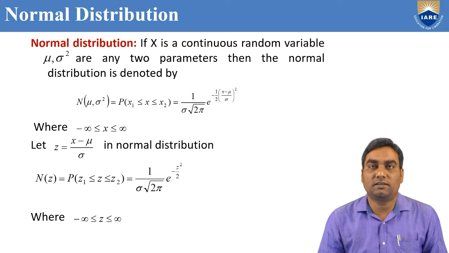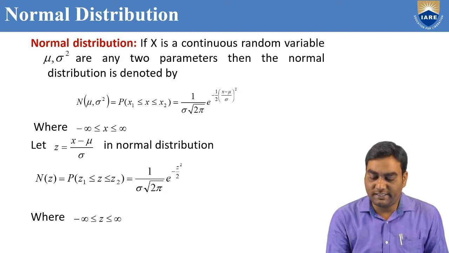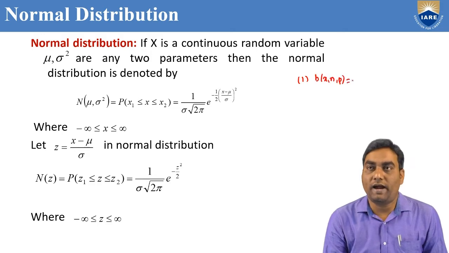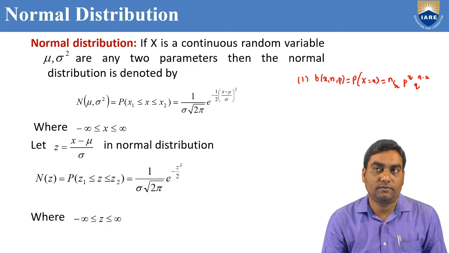Before going to discuss this topic, in the previous sessions, we have discussed two distributions. The one is binomial distribution, denoted by B of x comma n comma p, to find the probability of getting number of successes by using the formula nCx p power x q power n minus x.